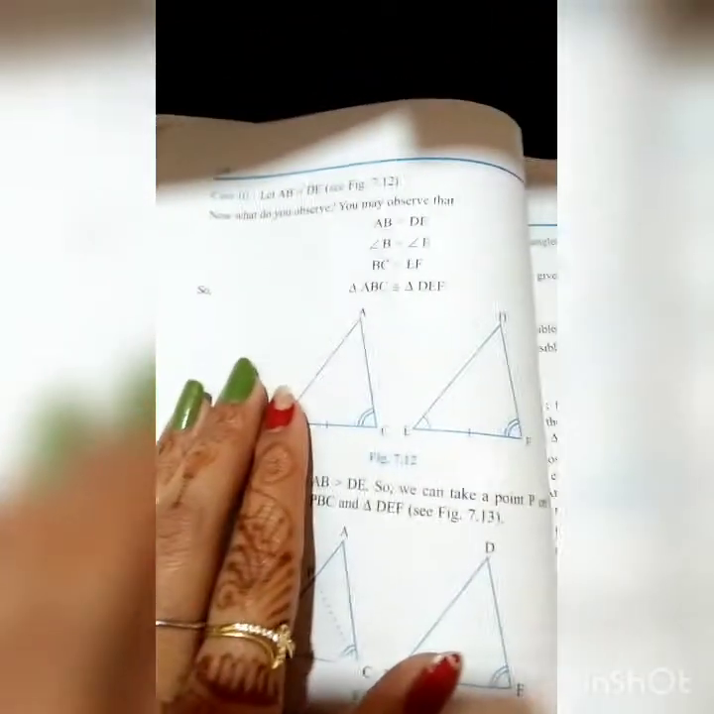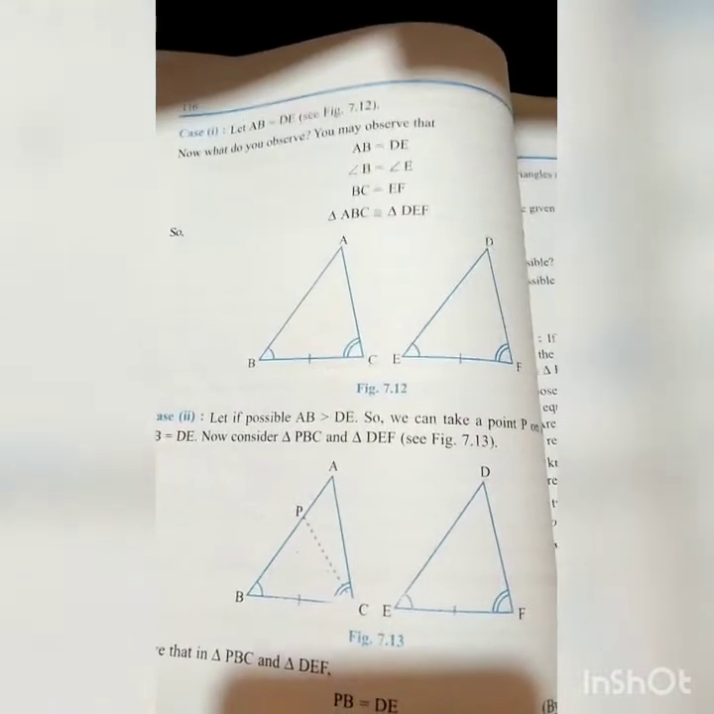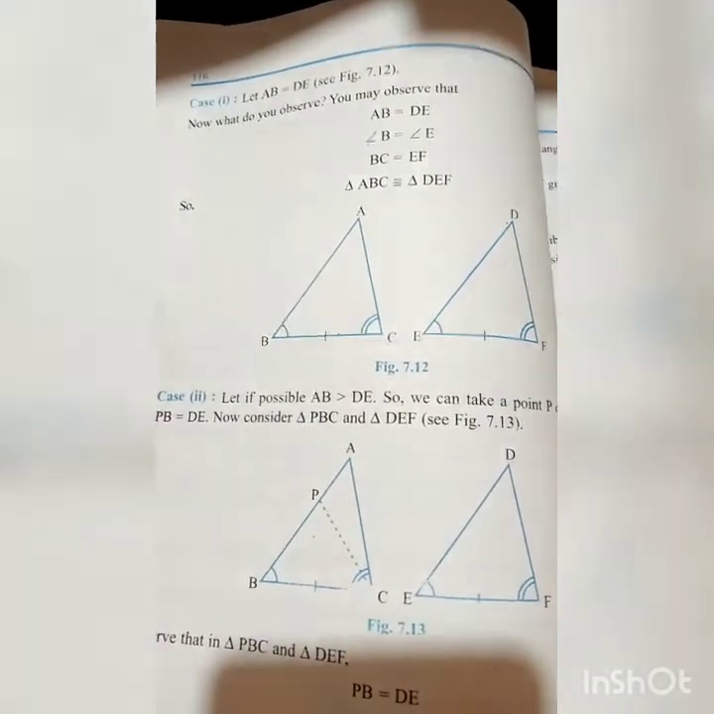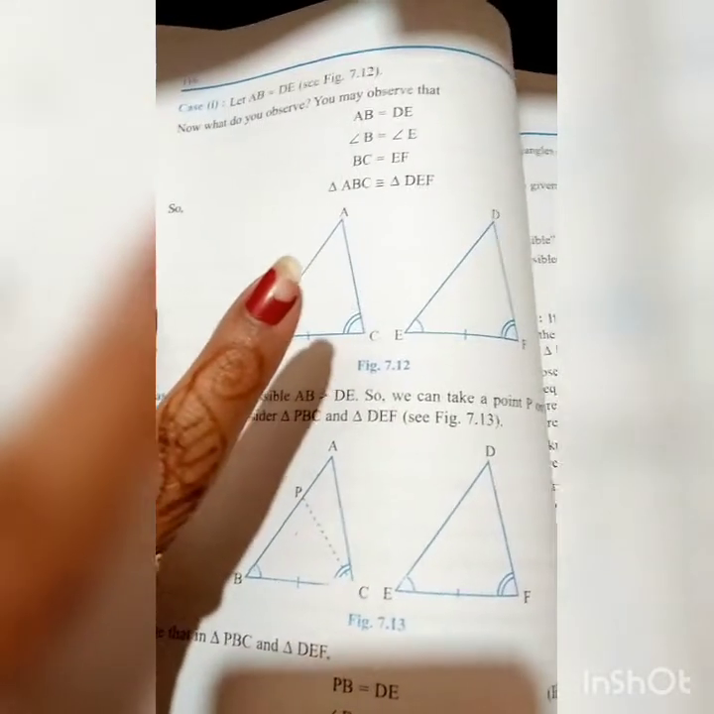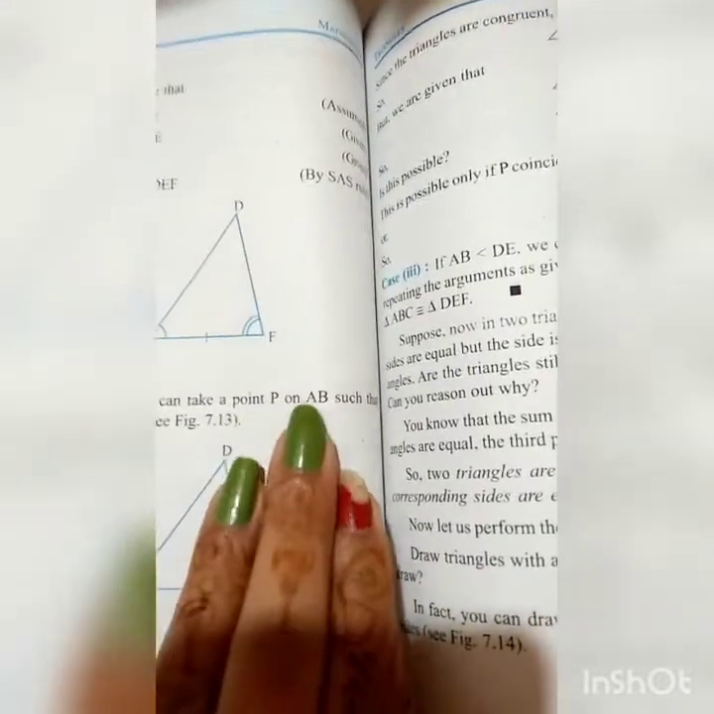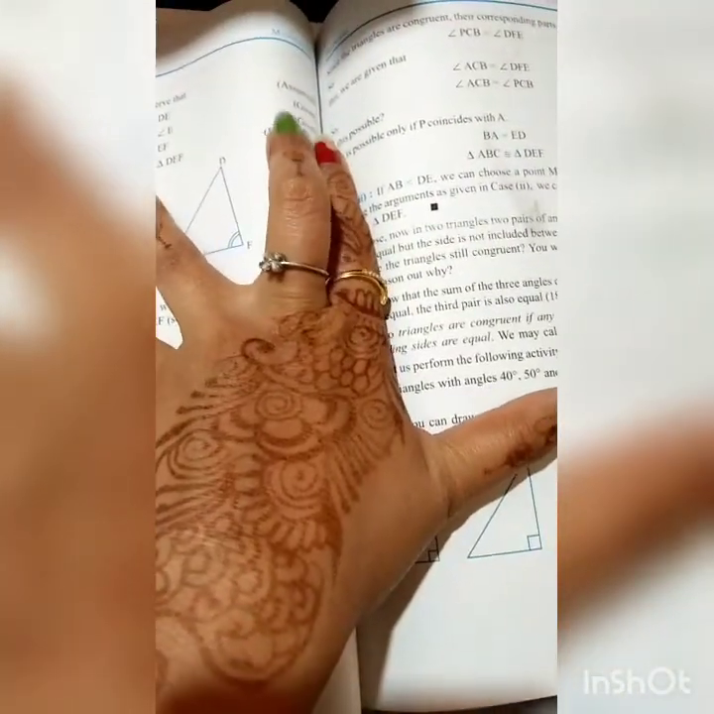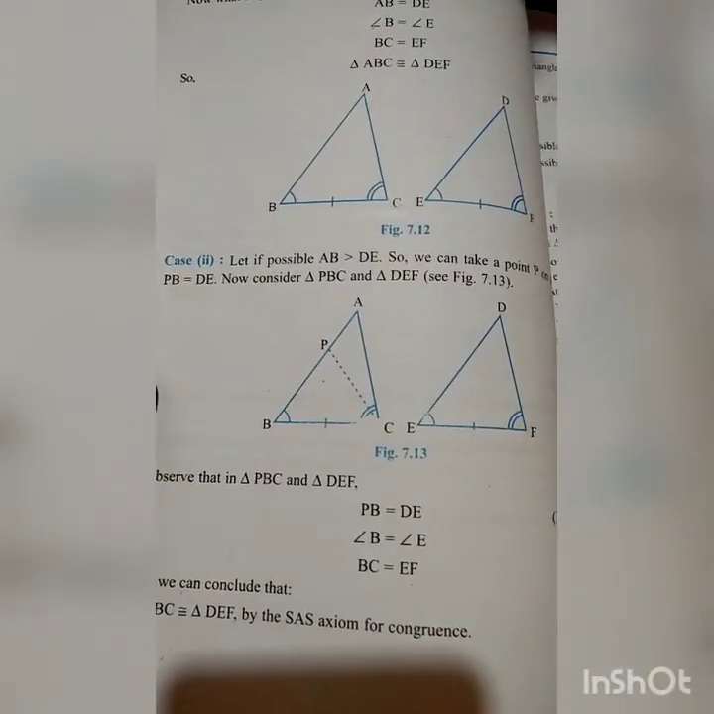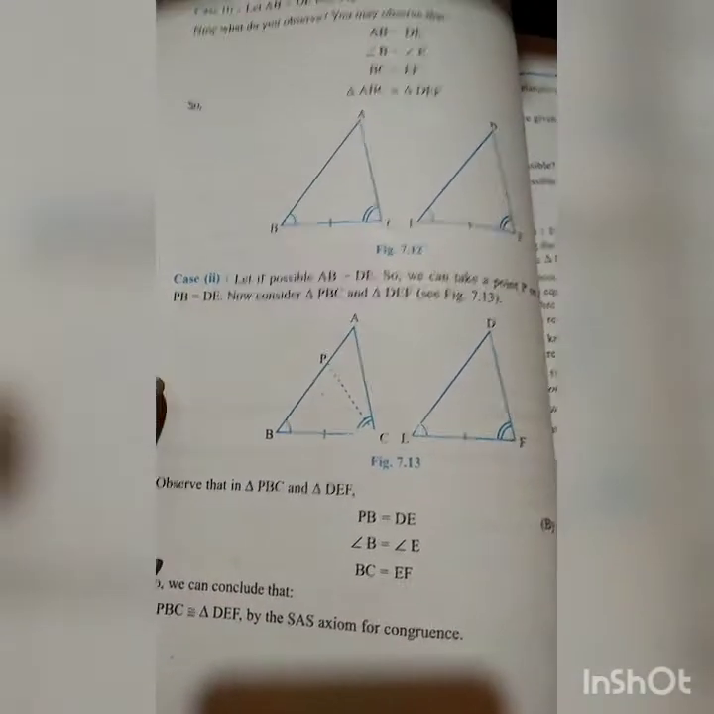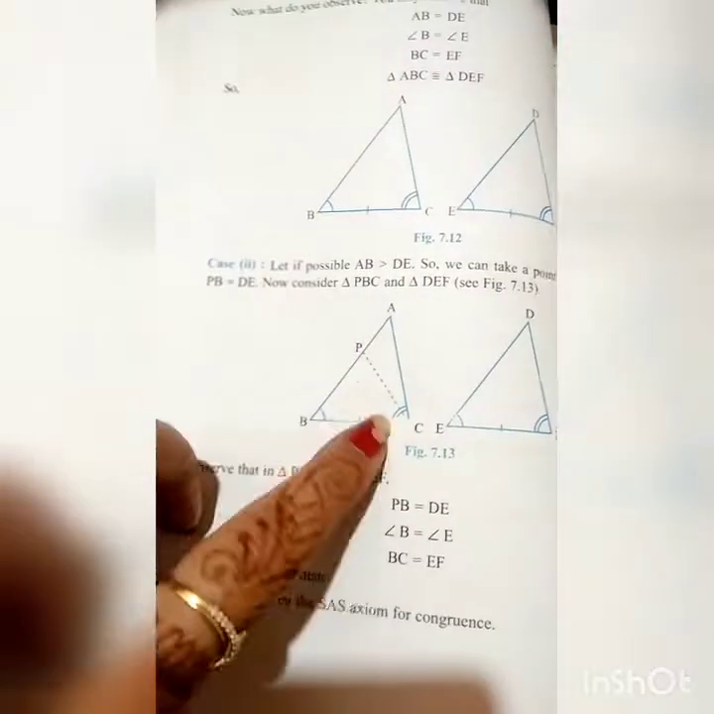In the first case, let AB equal DE. Then we observe that AB equals DE, angle B equals angle E, and BC equals EF. So triangle ABC is congruent to triangle DEF by the side angle side criterion, which is assumed. In case second, if possible, AB is greater than DE, so we can take a point P on AB.